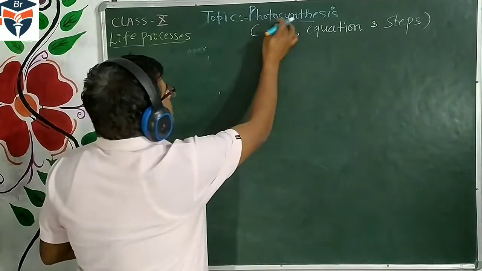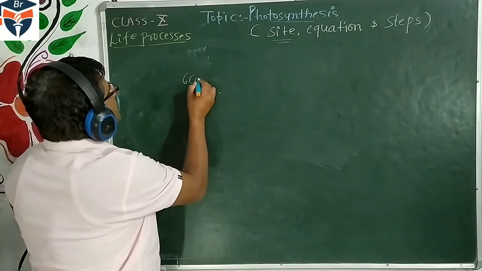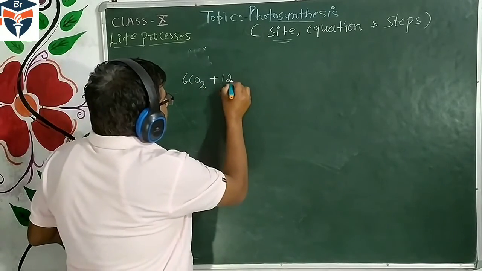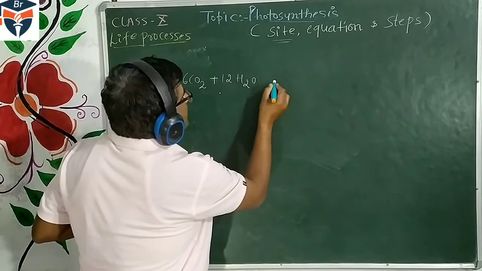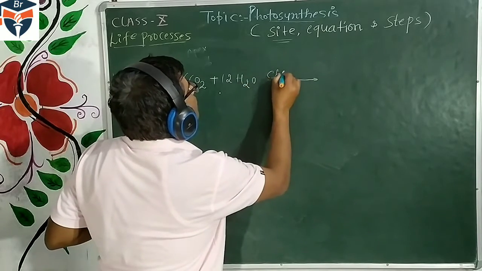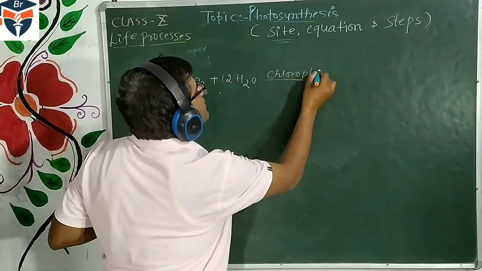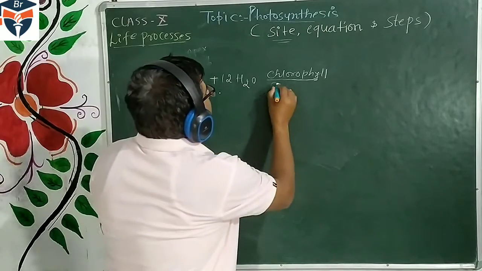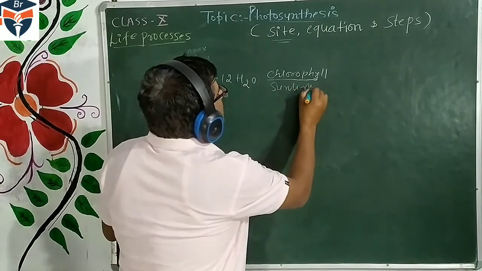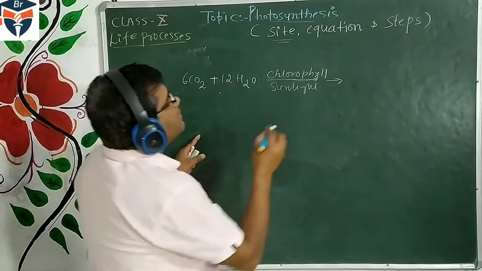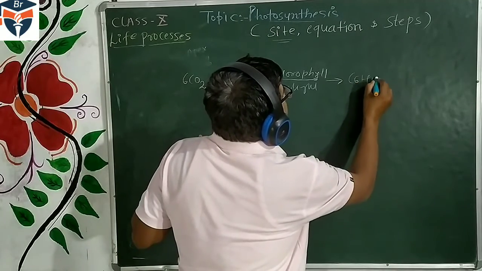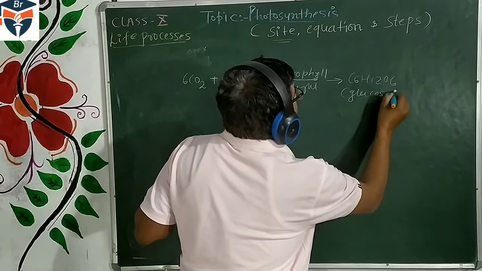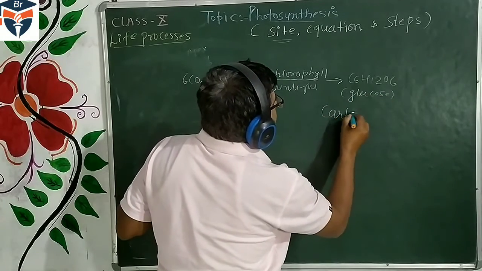In photosynthesis, the plant takes carbon dioxide from the atmosphere and absorbs water from the soil, and in the presence of chlorophyll, the green pigment which occurs in the chloroplast, and in the presence of sunlight, the plant prepares the glucose molecule C6H12O6, which we call glucose or carbohydrate.